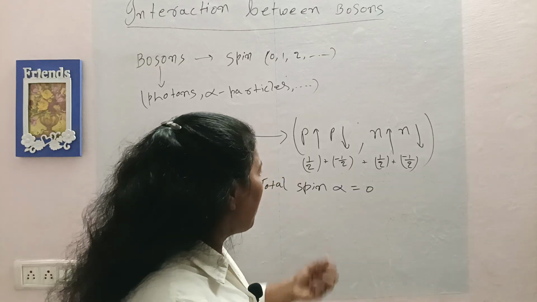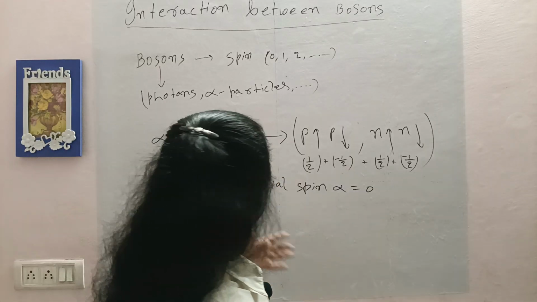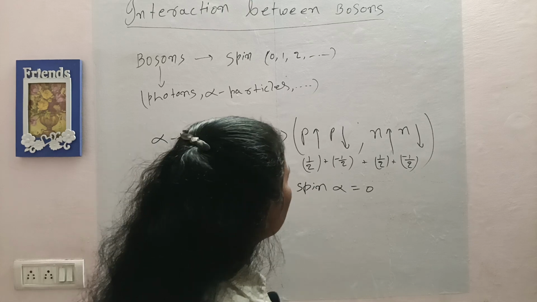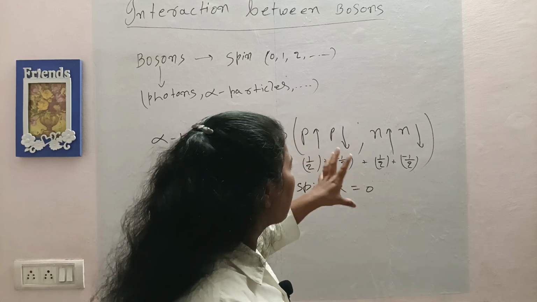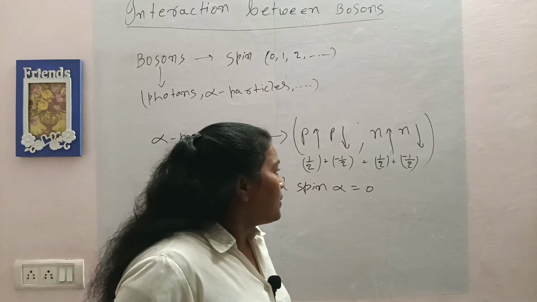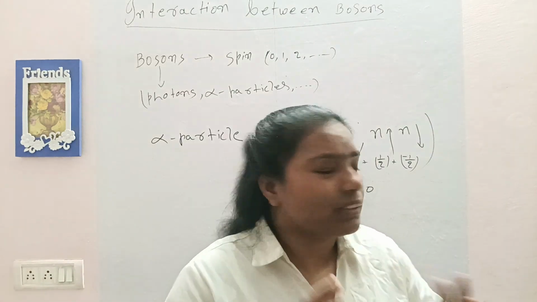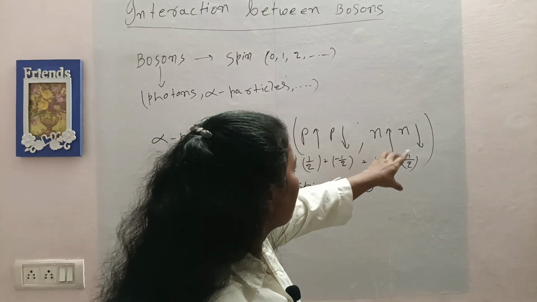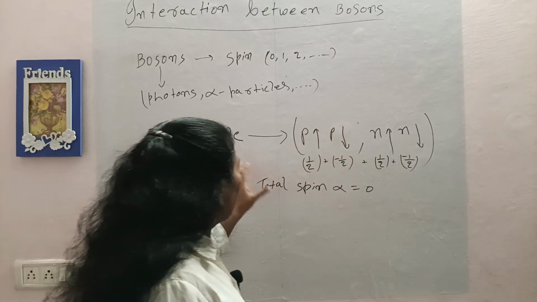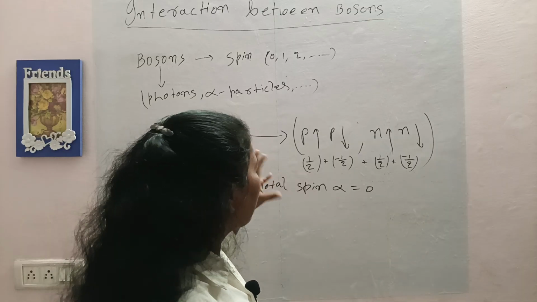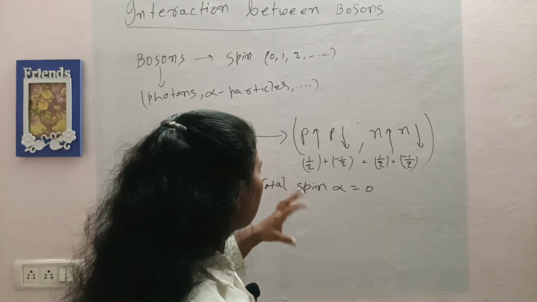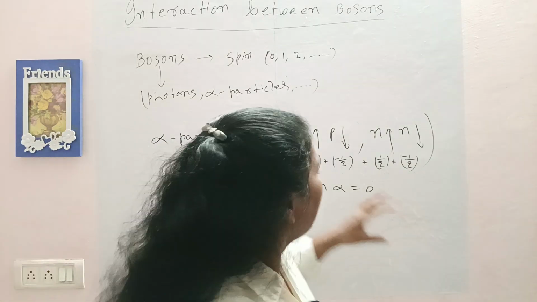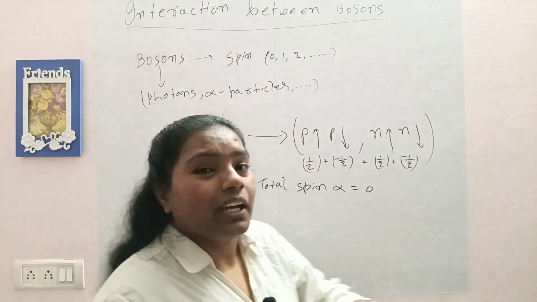But at small distances and large energies, the alpha particle stops behaving as a boson and behaves as a collection of fermions. Whenever the energy, temperature, or distance changes between two alpha particles, their behavior changes.